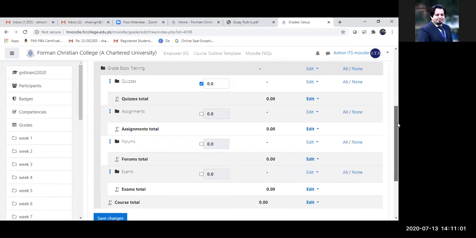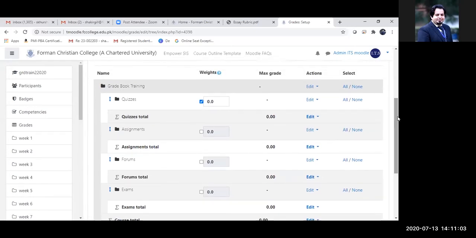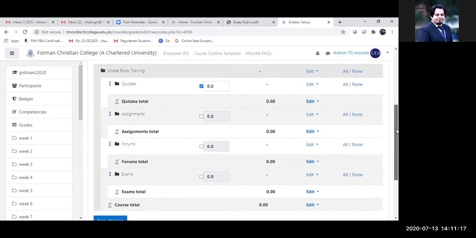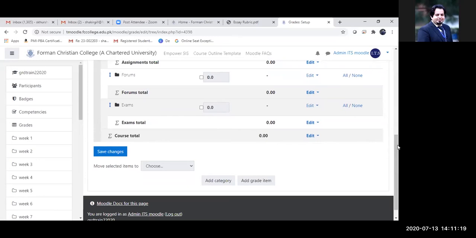You can notice that everything right now under the weights column, maximum grade, is 0, because I haven't added any grading items, I haven't conducted any assessment. The first thing I'm going to show you today is how you add the grading items into the categories. You can see that there is an option of adding a grade item over here.